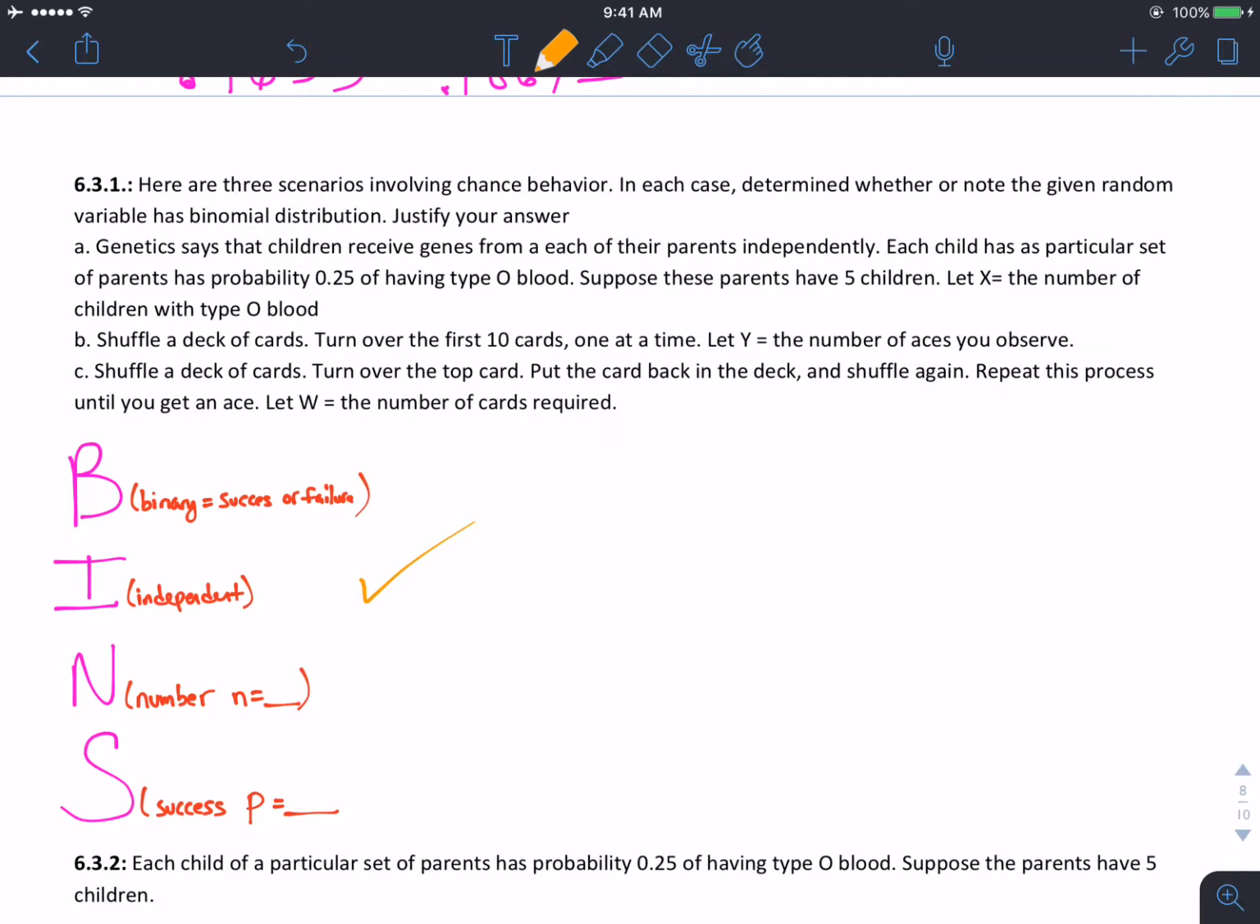And it says 0.25 of having type O blood, and then 0.75 of not having type O blood. Suppose that these parents have 5 children. Let X equal the number of children with type O blood. So is this a success or failure problem? Our success is type O. Our failure, not type O.